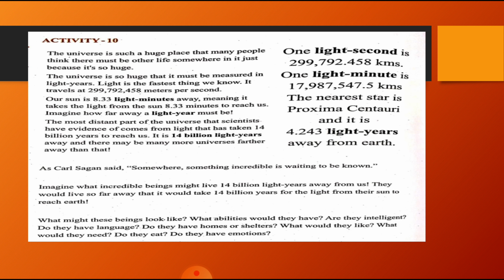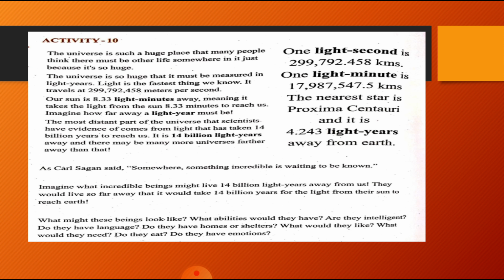The most distant part of the universe that scientists have evidence of comes from light that has taken 14 billion years to reach us. That is 14 billion light years away from there. Maybe there are many more universes farther away than that. Here they have given how much one light year is, how much one light minute is, and how far the nearest star, Proxima Centauri, is from the Earth in light years. All these things are mentioned over here.